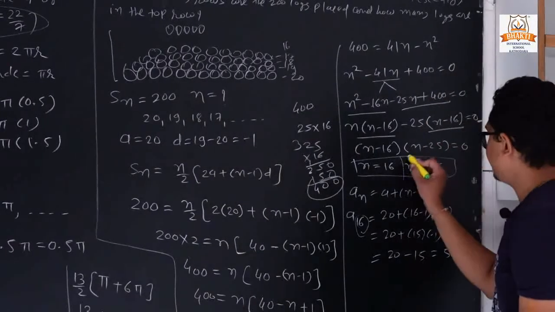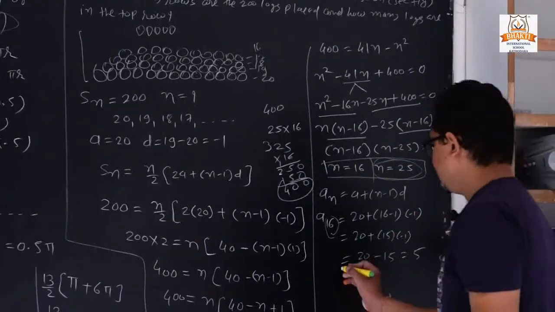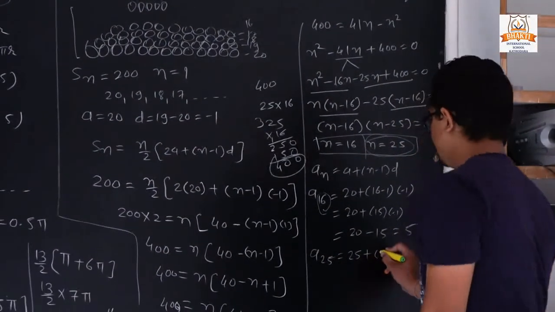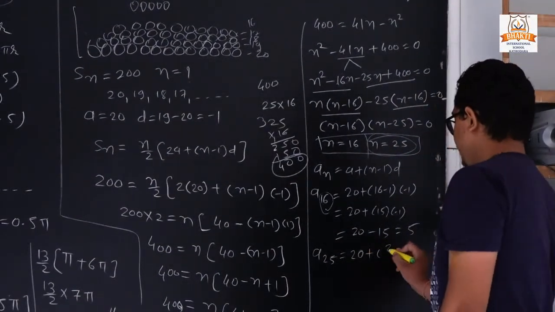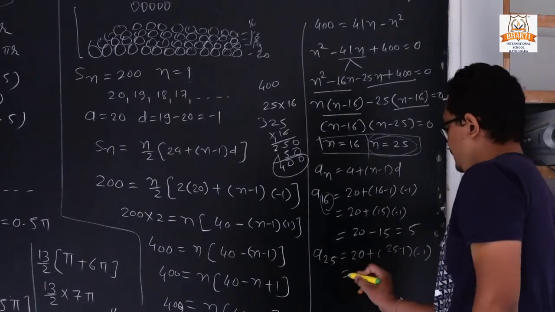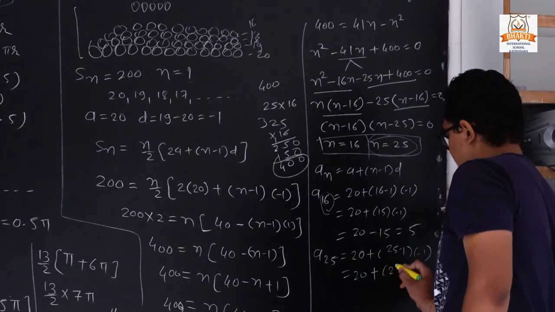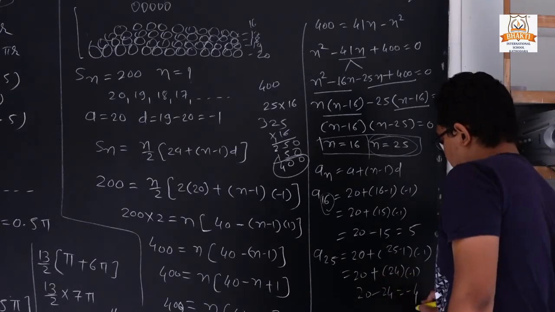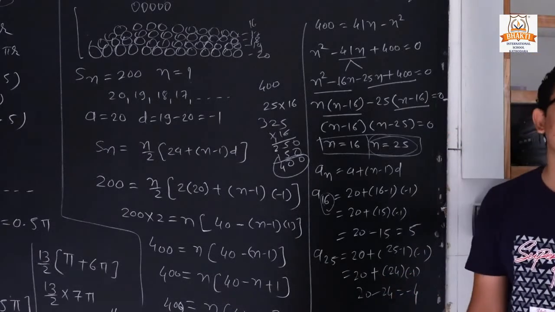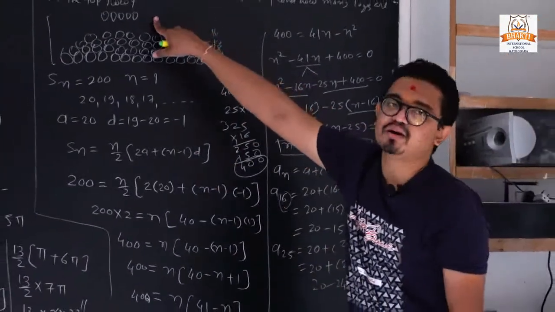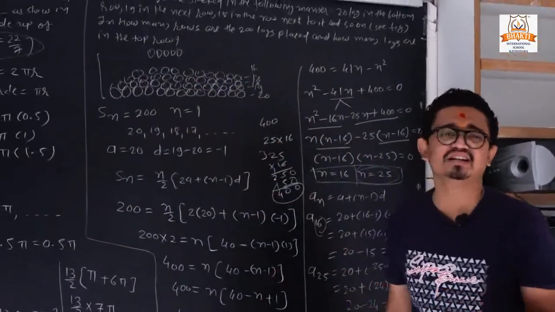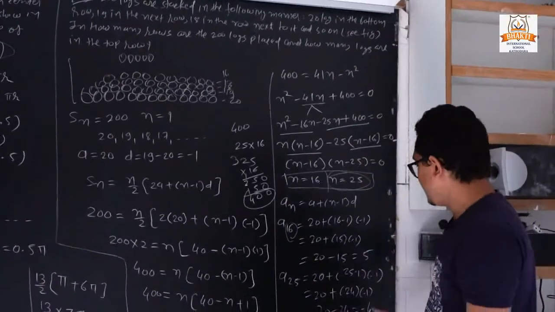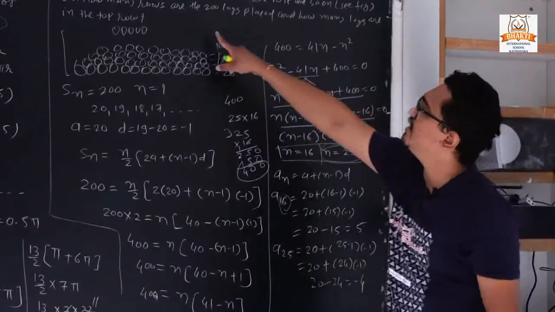So we can also verify for n = 25. Once again we put n = 25. So here the first term is 20, 25 minus 1 into minus 1. So 20 plus, it is 24 in bracket minus 1. So plus minus become minus. So here minus 4. So it is not possible. Clear? Minus 4, because in the first row minus 4 stacks, then minus 3. So a minus value is not considered in this kind of example. So minus 4 is not valid for that stack.